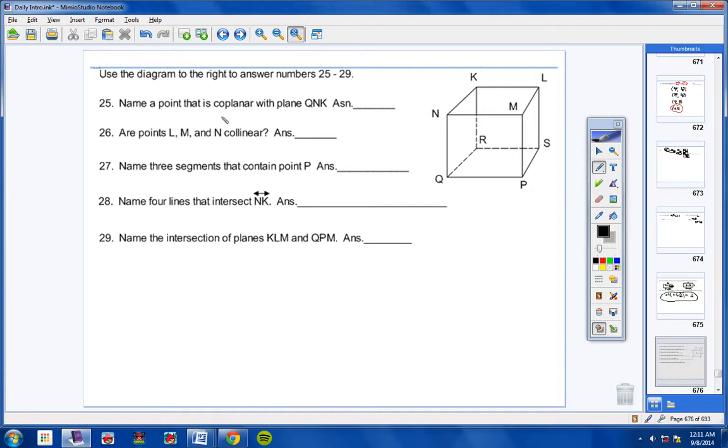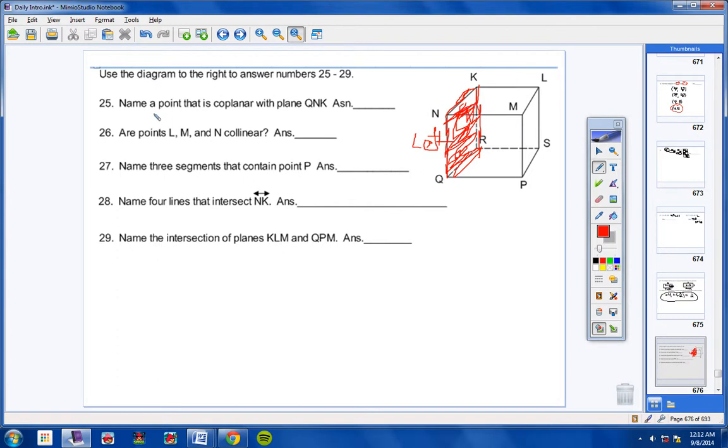Name a point that is coplanar with Q and K. So let's highlight Q and K. All right, here's Q, here's N, and here's K. So when it says name a point that's coplanar with plane Q and K, let's get the whole plane figured out. It's going to be this left side over here. Okay, I can't really write well, but it's going to be this left side. So this whole plane over here on this left side is plane Q and K.